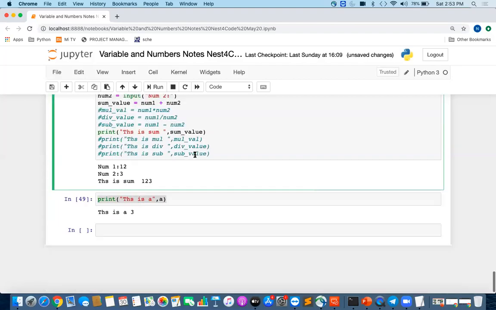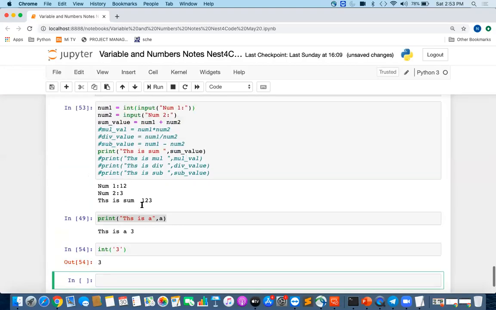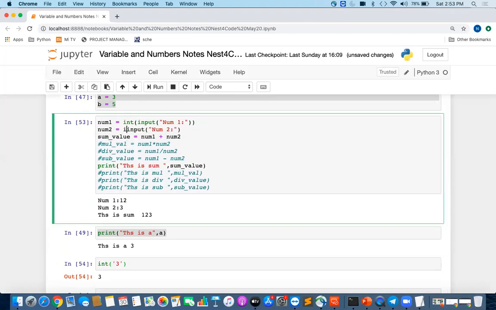To convert anything from one data type to another, we can use the int method. If you want to convert anything to an integer, we can use int. Okay, so we'll use int here. So now all the numbers will come as a string, they will be converted to an integer, and they will be stored in this variable. So I think now all our other operations will also work.